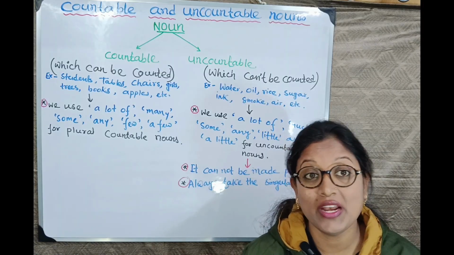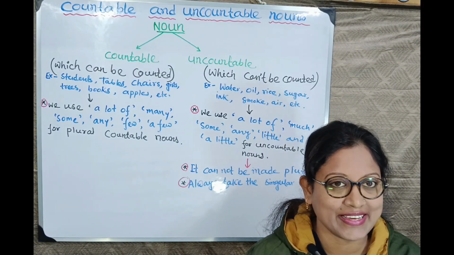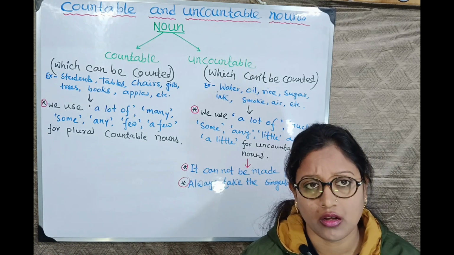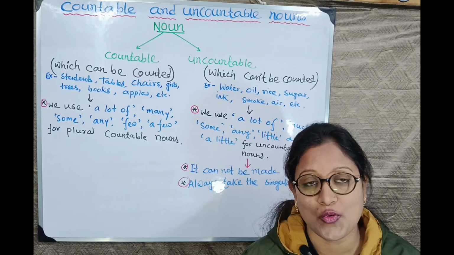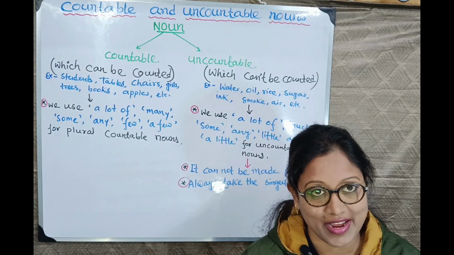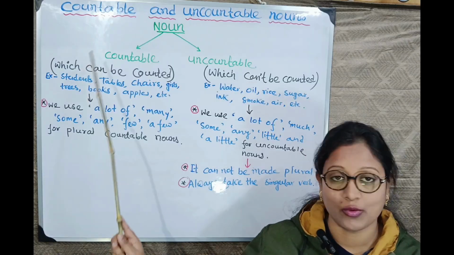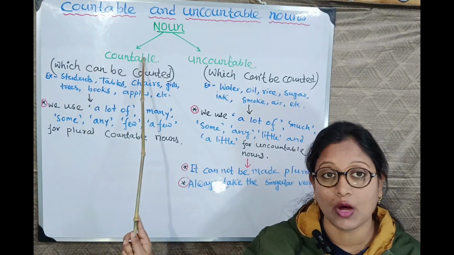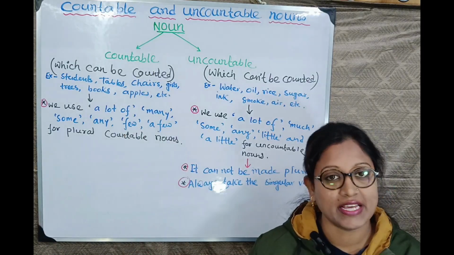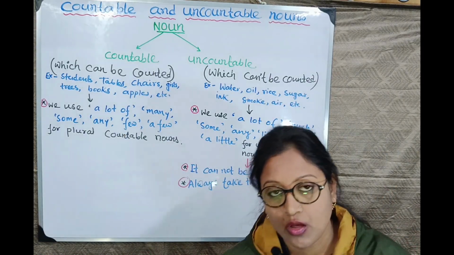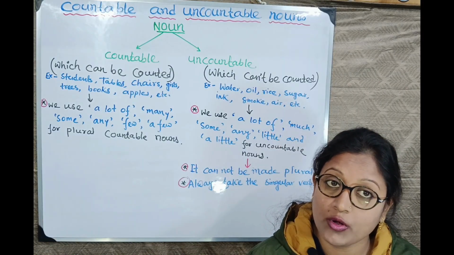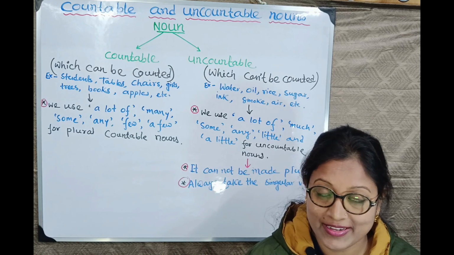Now countable noun means which can be counted, isn't it? Like students, children, tree, book, pen, pencil, all can be counted, right? That's why it is countable noun. I have mentioned countable which can be counted. Students, table, chair, pen, pencil, books, apples, etc. all are countable noun. One thing you have to remember, countable noun, that means we can count it.